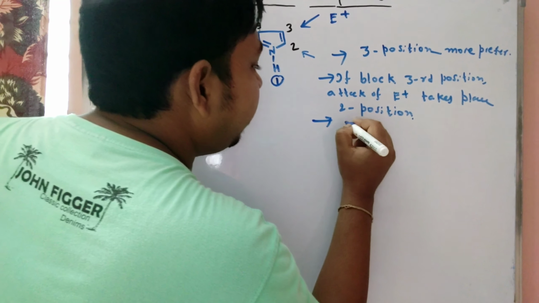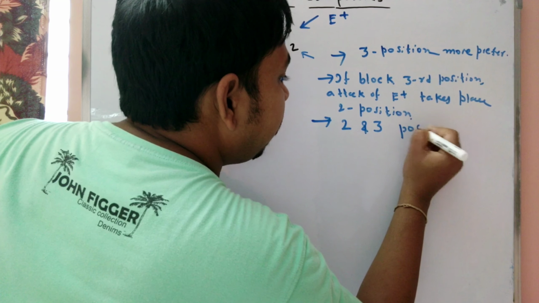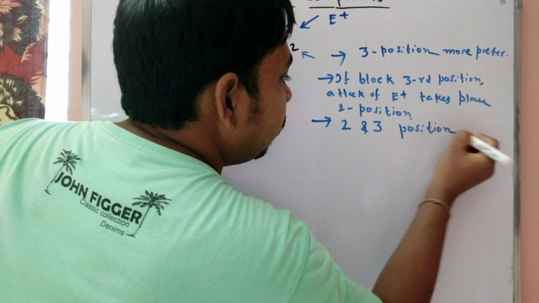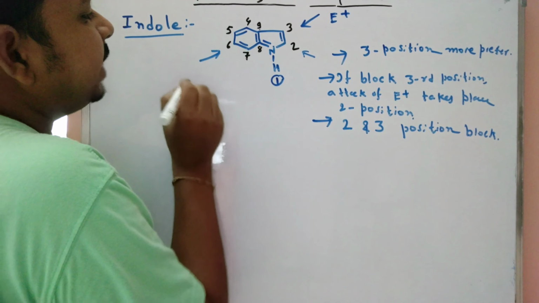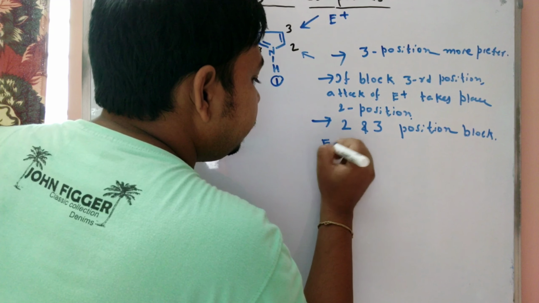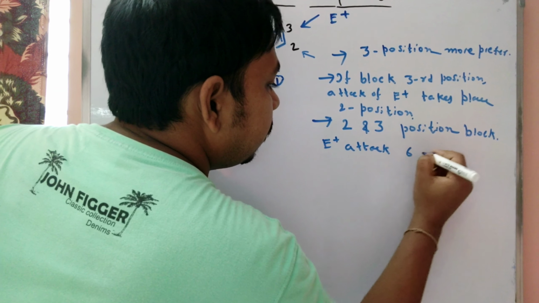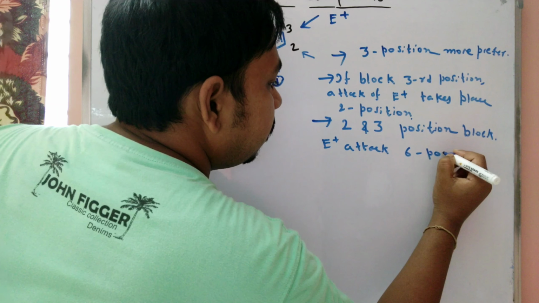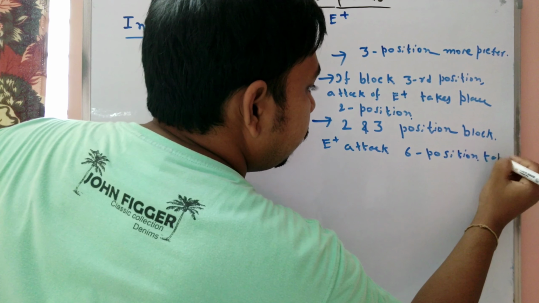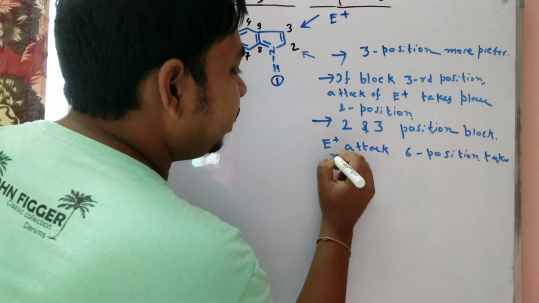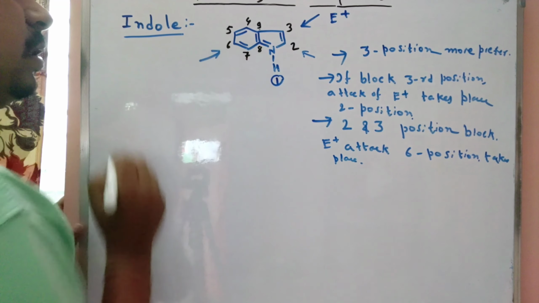And one important thing is, if both the 2 and 3 positions are blocked, then the electrophilic attack takes place at the 6th position.